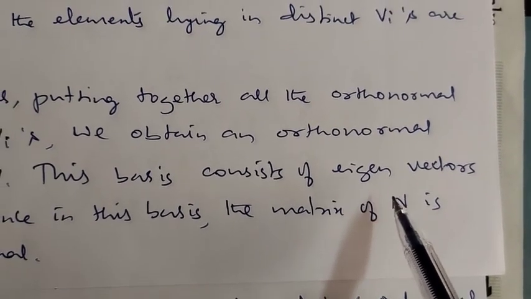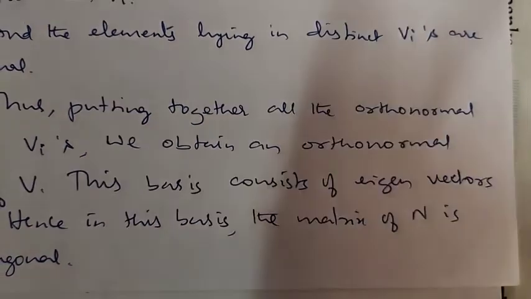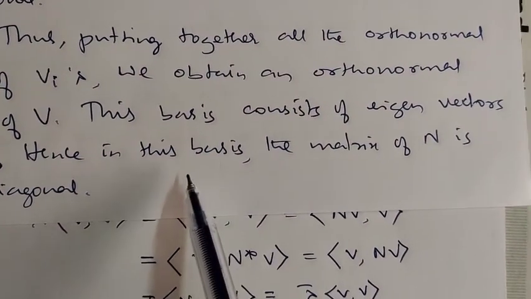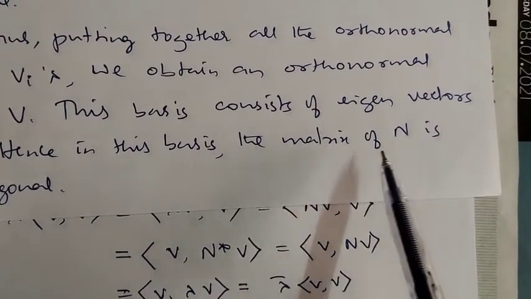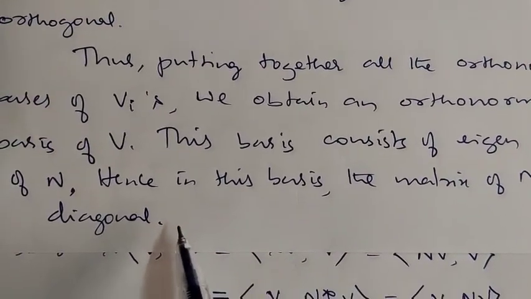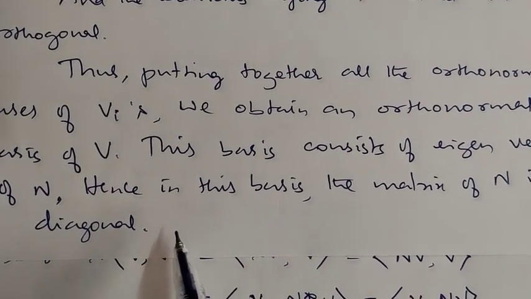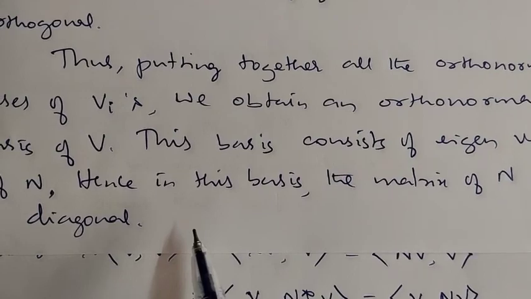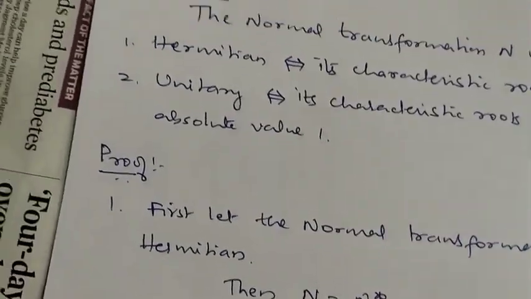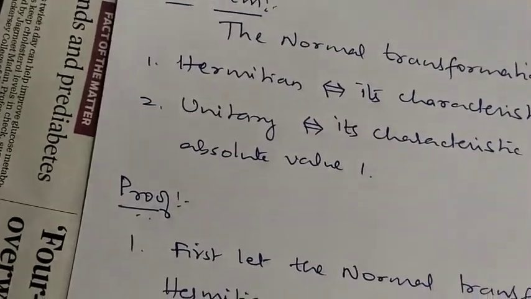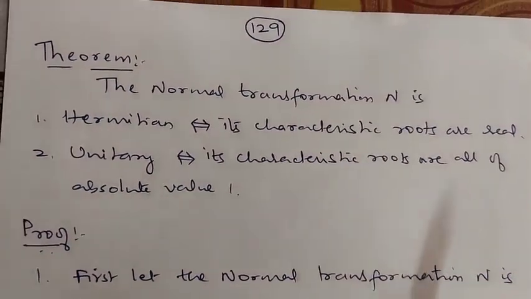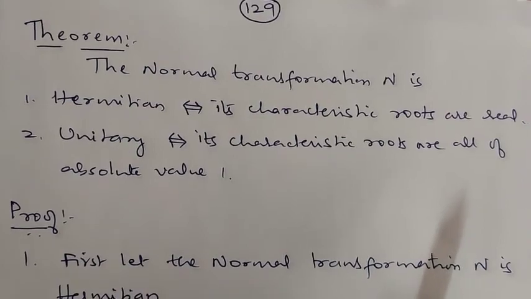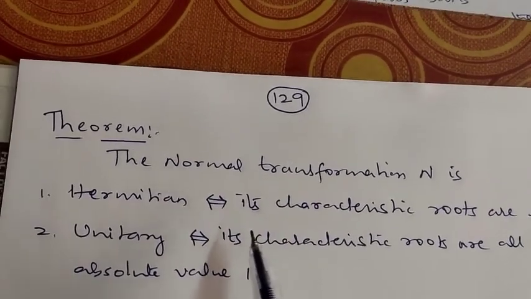Therefore, since the eigenvalues lie in the field, by the triangular canonical form we can declare that hence in this basis the matrix of n is diagonal. Okay, in this basis the matrix of n is diagonal. That last thing is a very important result. So next I will take up another important result.